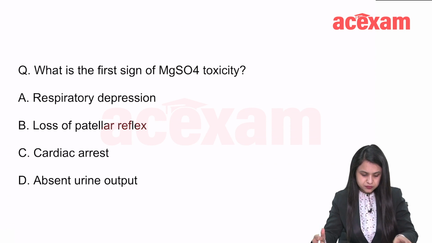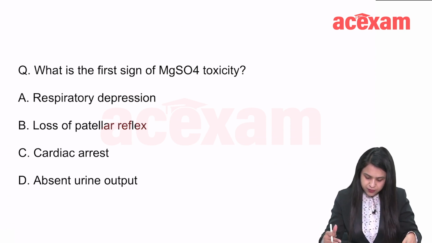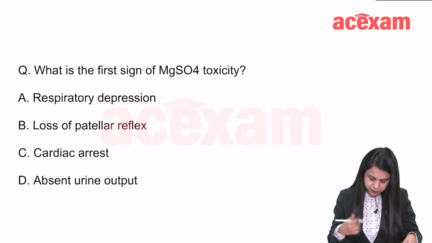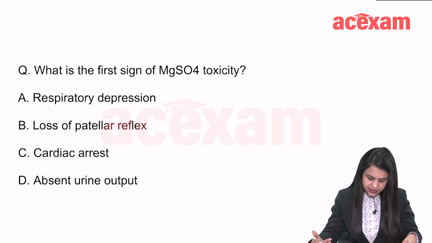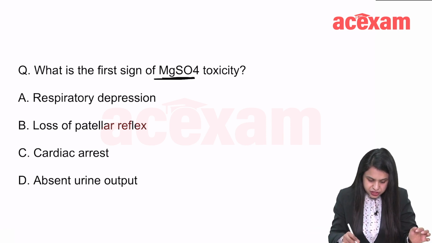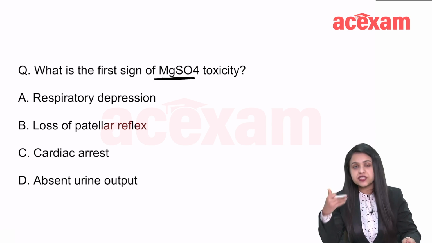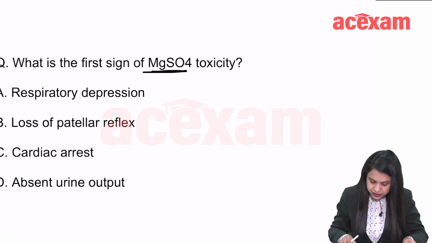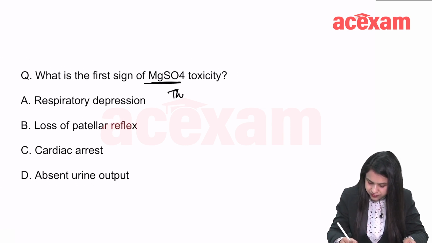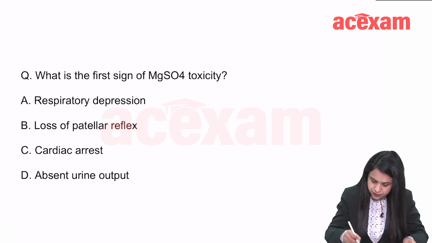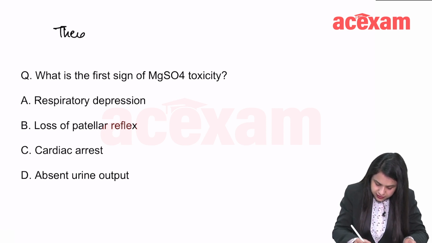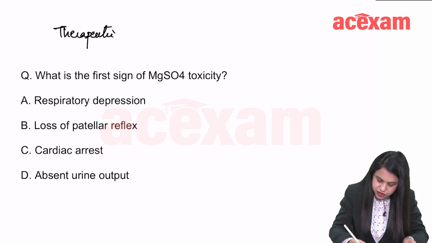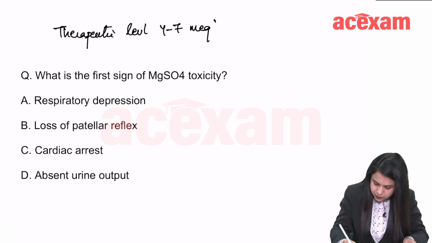Now, what is the first sign of magnesium toxicity? Is it respiratory depression, loss of patellar reflex, cardiac arrest, or absent urine output? Magnesium sulfate is the drug of choice for prevention and treatment of eclampsia. It has a therapeutic level of 4 to 7 milliequivalents per liter.